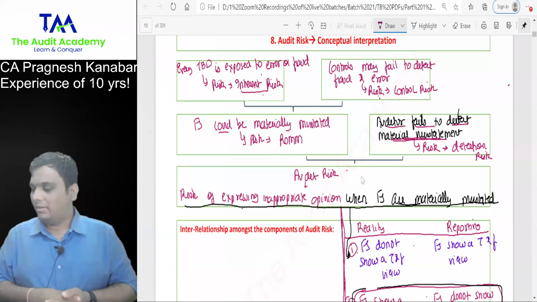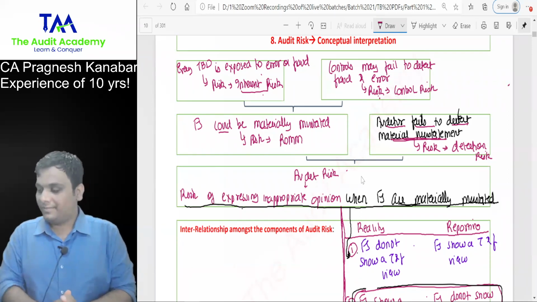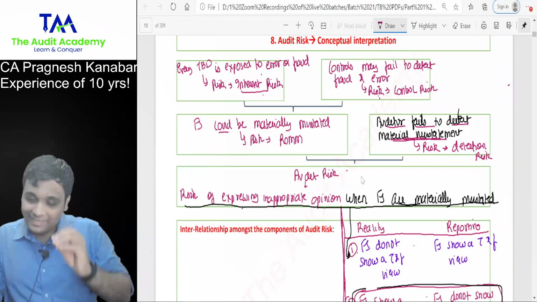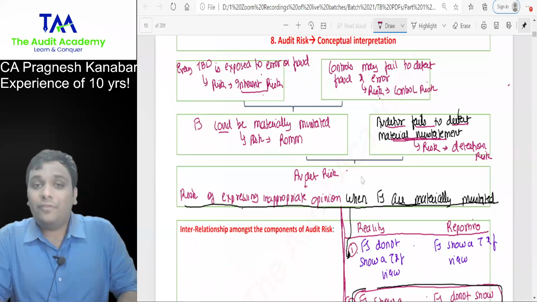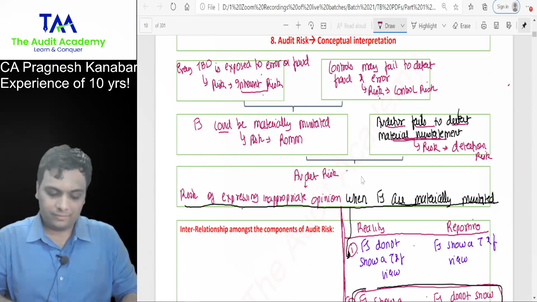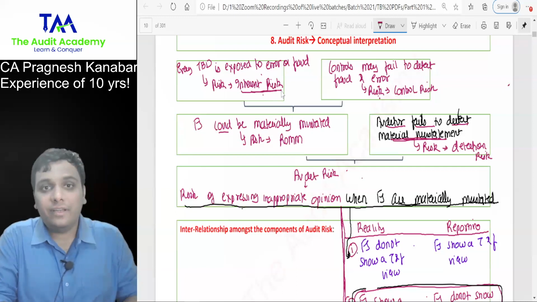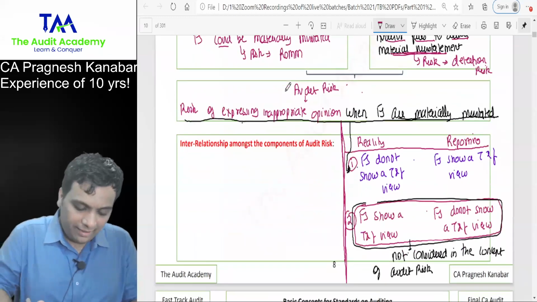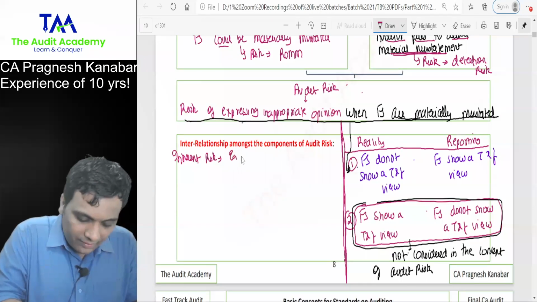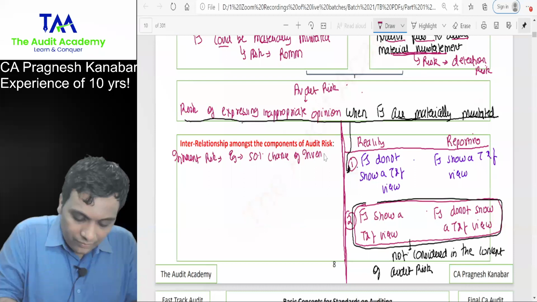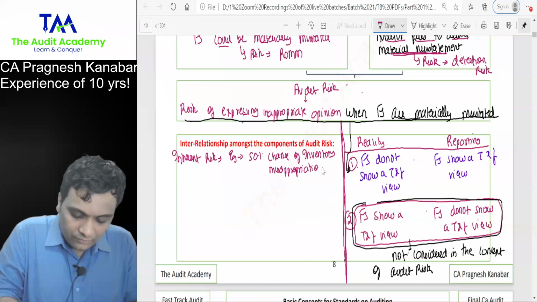Yes, combinations. Even if you do not recollect it, now you will have to brush up on it. Let me still try to connect with you practically. There is a 50% chance that inventory could be misappropriated. I am writing it over here. Inherent risk. Example, there is a 50% chance of inventory misappropriation.